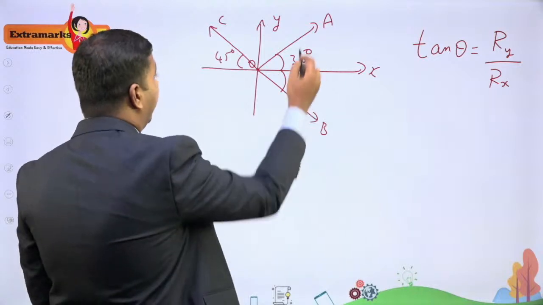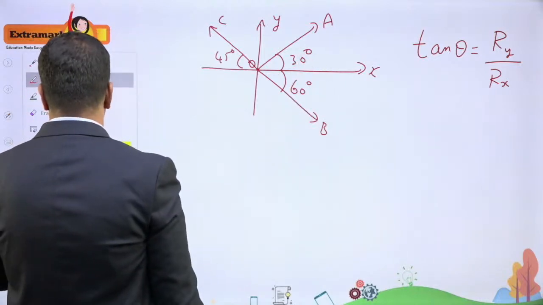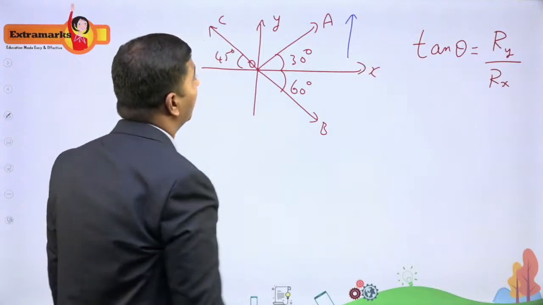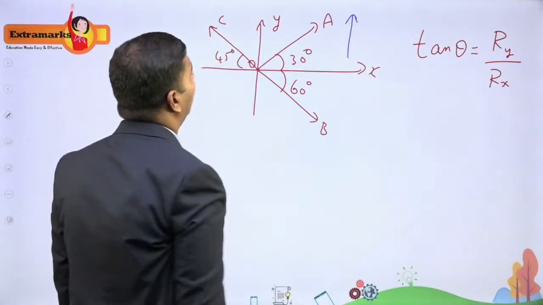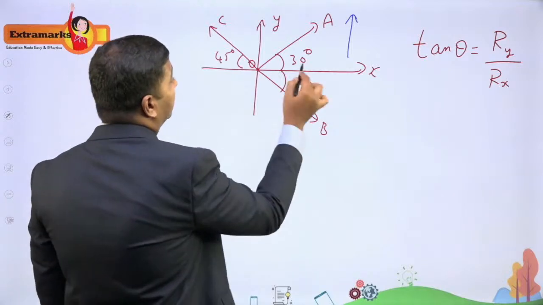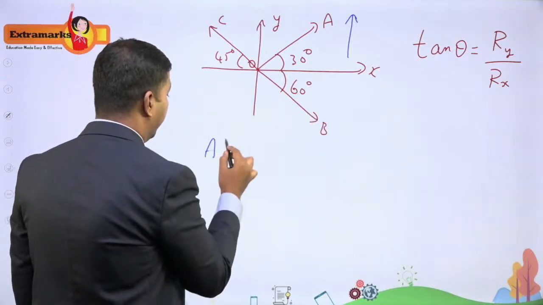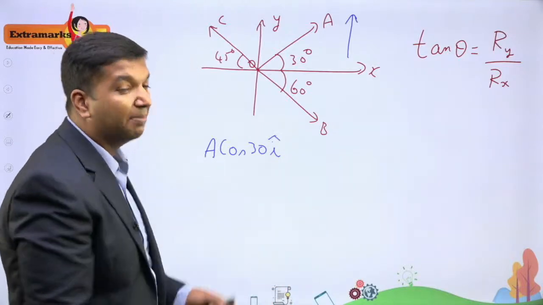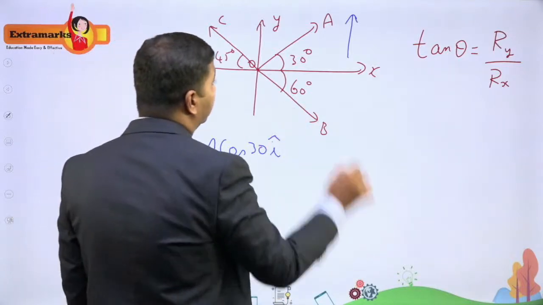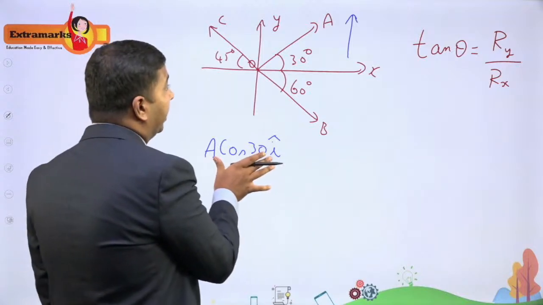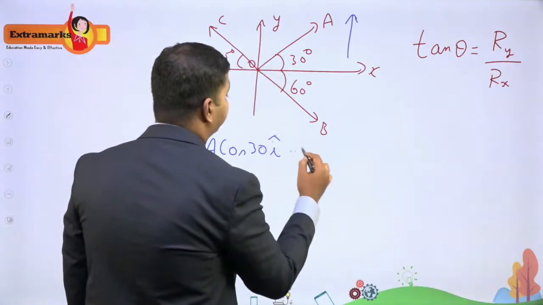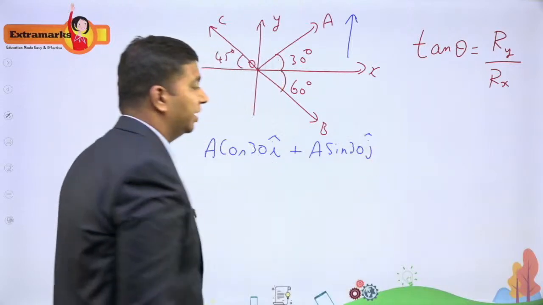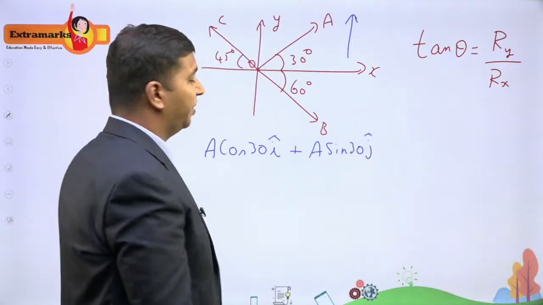So if I resolve A, I'm getting something like this. Let me take the magnitude as A, since they have given the magnitude is A for all of them. So A cos 30 I cap, then A sin 30 J cap. It is easier this way, right? There won't be any confusion.